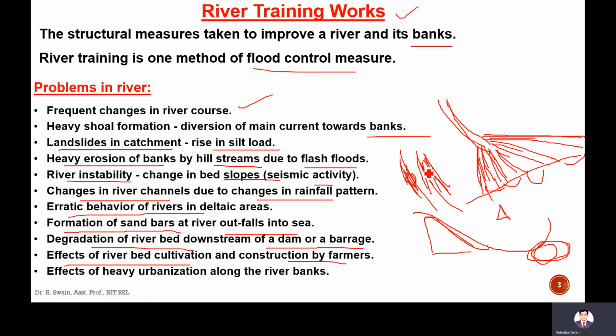The soil will be very loose, and when there is rainfall, the silt or sand particles get washed away and flow into this channel. That causes an increase in silt in the river. Effect of heavy urbanization along the river banks also causes a major problem. So due to these problems, river training works are required.